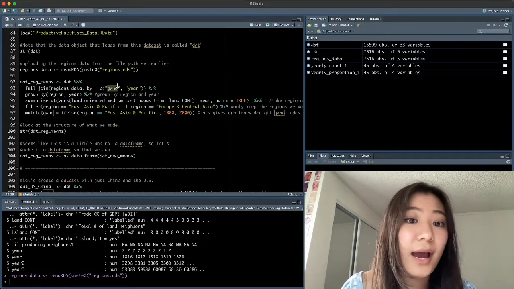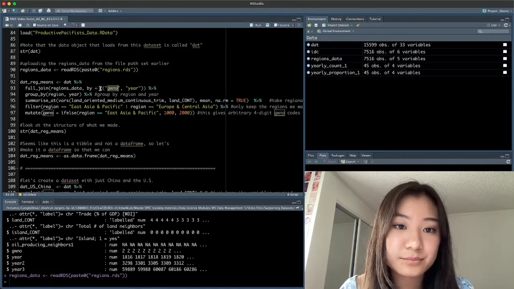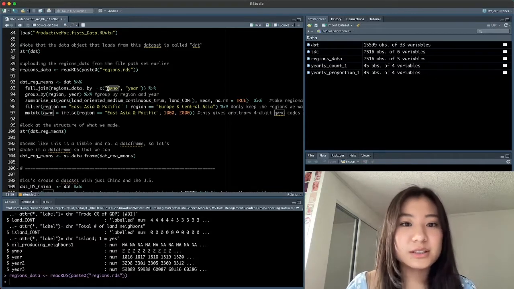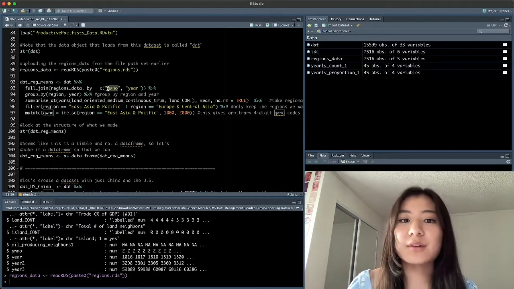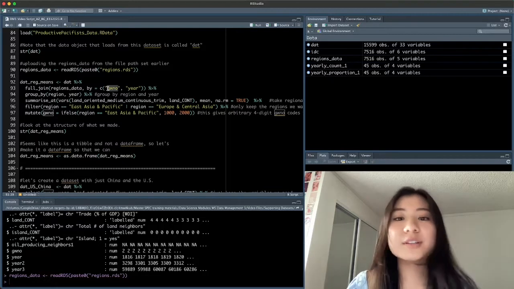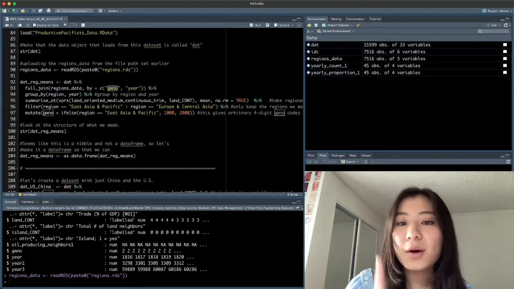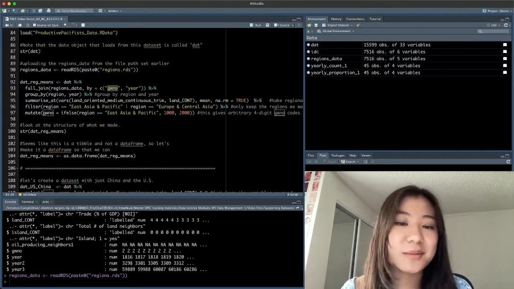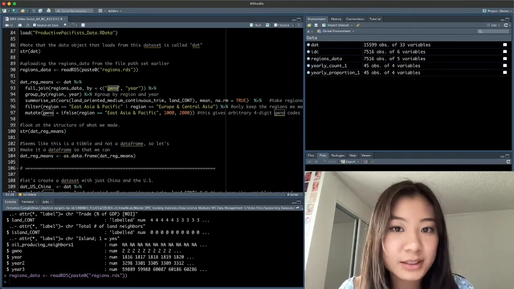So we have added our region dummies to the dataset at this point. Region dummies are a set of variables that take the value of either 1 or 0 for whether or not a country is in a given region. So we might have a Western Europe dummy that takes the value of 1 if a country is in Western Europe, 0 otherwise. We're going to group by region and year here.